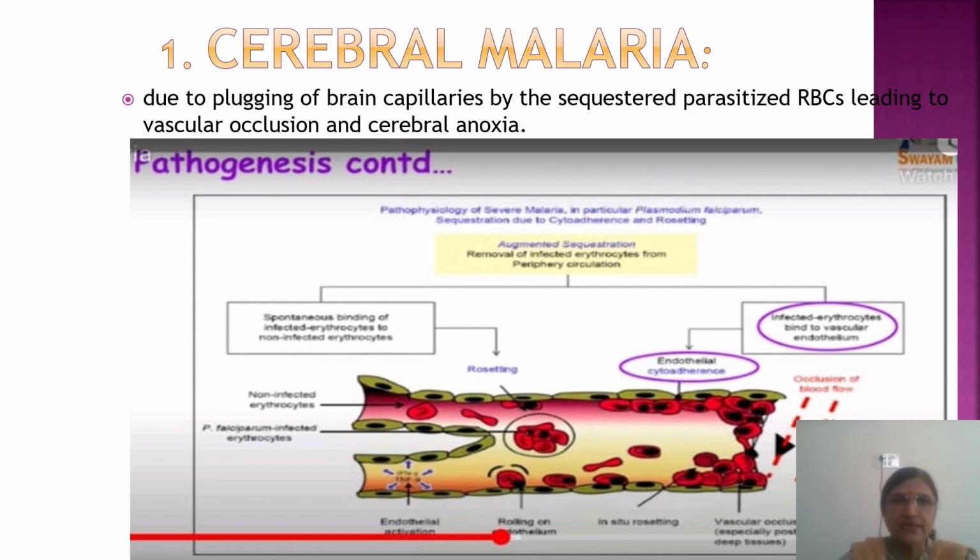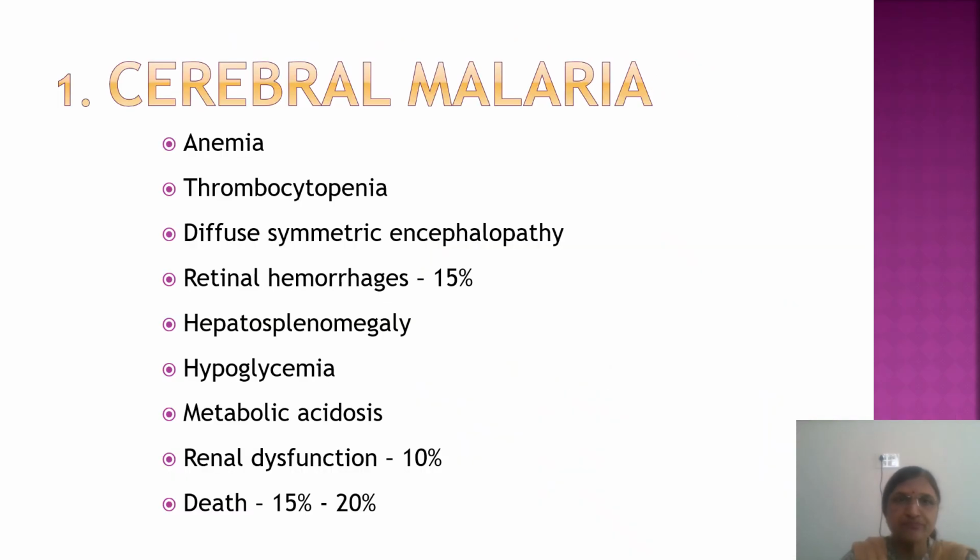So we'll see cerebral malaria. It is due to plugging of brain capillaries by sequestrated parasitized RBCs leading to vascular occlusion and cerebral anoxia. Here in this picture you can see these RBCs are getting attached to the endothelium of the capillaries, and because of that sequestration there is clot formation, and because of that there is hypoxia, decreased oxygen supply to the brain, and then it causes cerebral malaria. So the patient will have symptoms like convulsions, and the patient may go into coma, or in cerebral malaria there may be death of the patient.